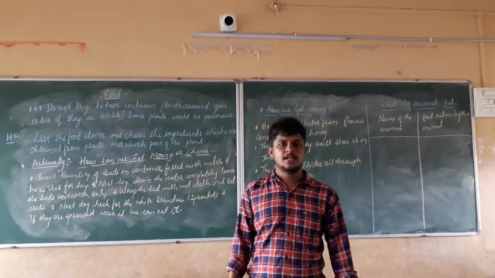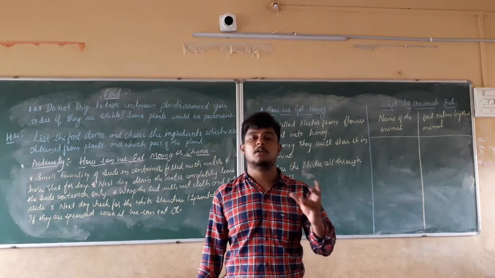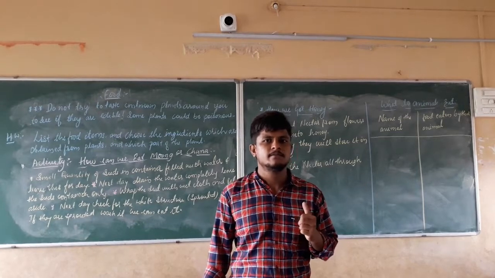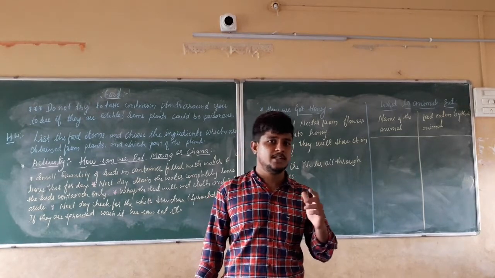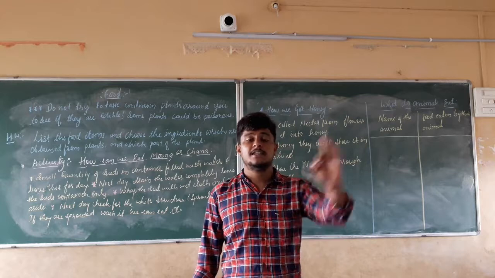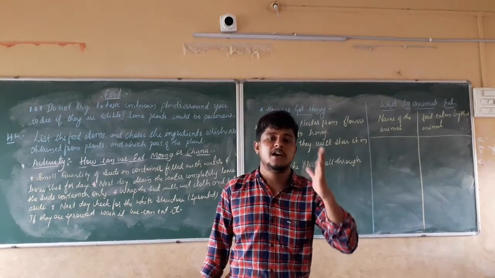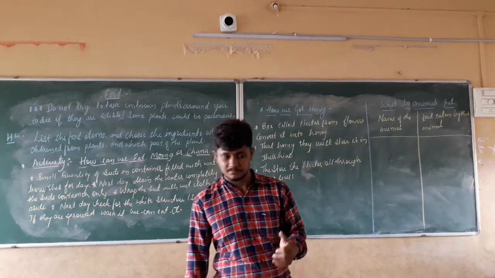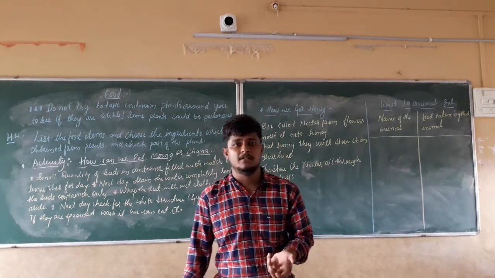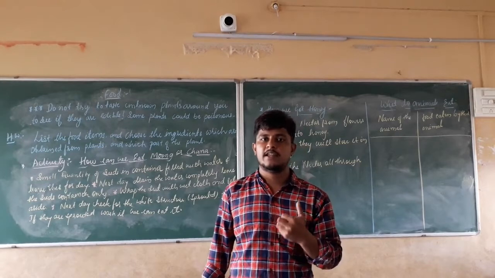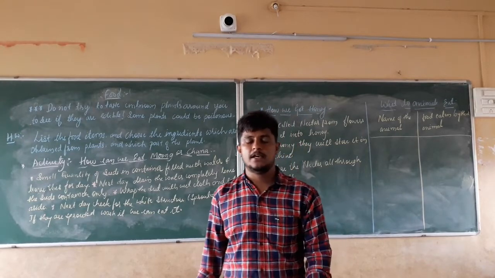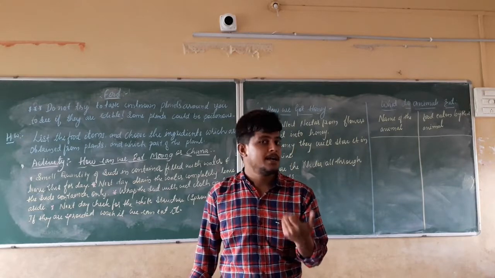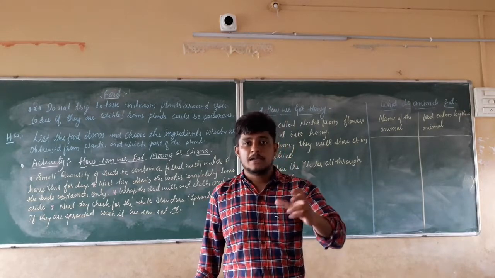Before that, in the last class, we also discussed edible parts. What do you mean by edible plants? Edible plants are the plants which are usable for eating, which are generally eatable. We can eat those plants. Now, what is the edible part of a plant? The edible part of the plant is the eatable part of the plant.